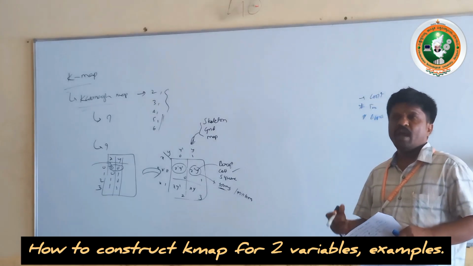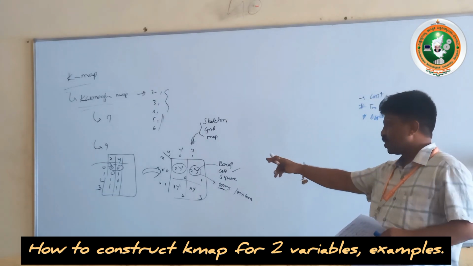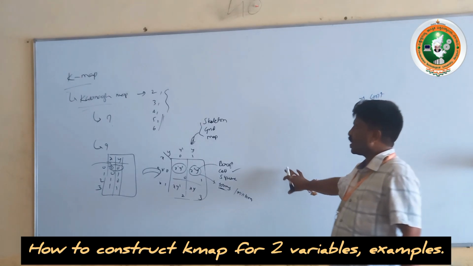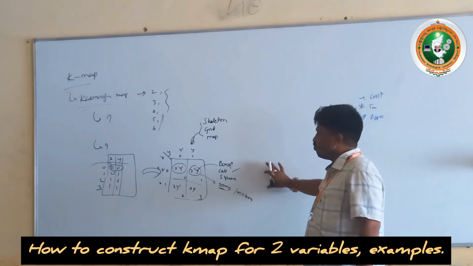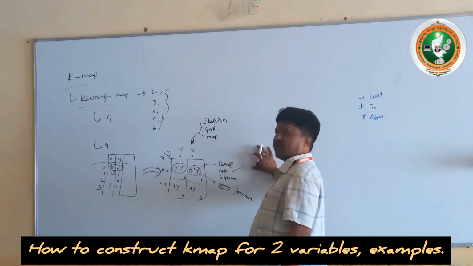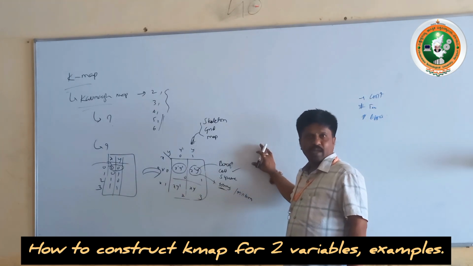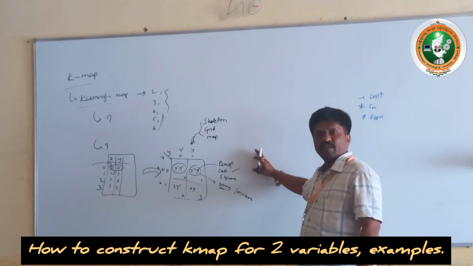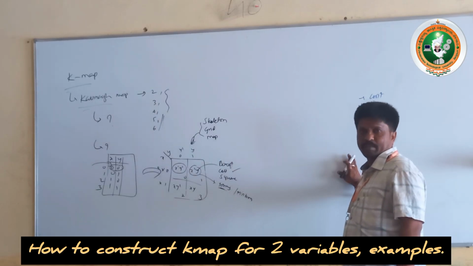I will explain that, and also the rows and columns in the truth table are transferred in the form of a grid. This is all about the K-map. Okay, this is not a complete K-map. This is the two-variable K-map. For introduction purposes, I gave how to write the K-map for two variables. Similarly, we have the 3-variable and 4-variable K-maps also.